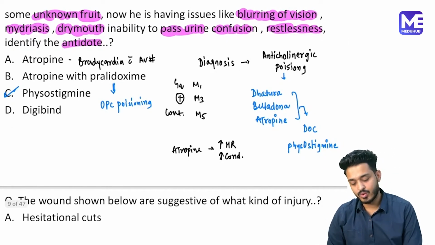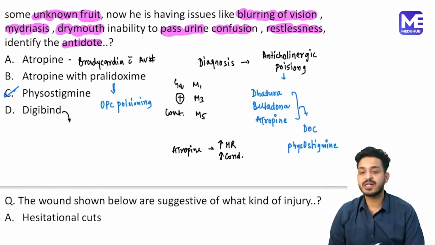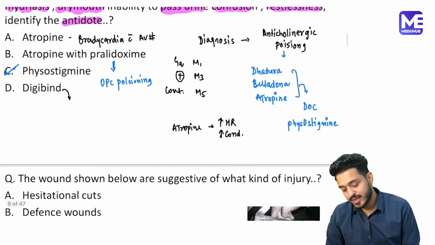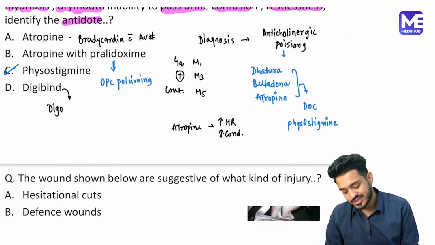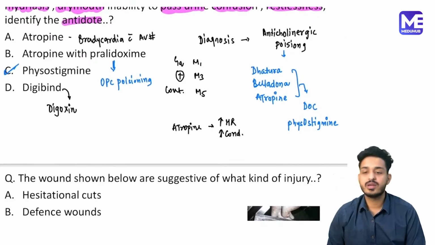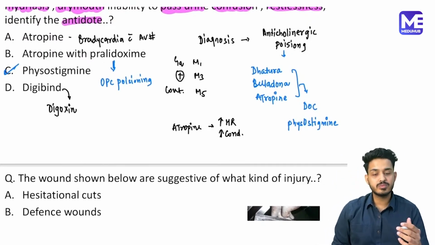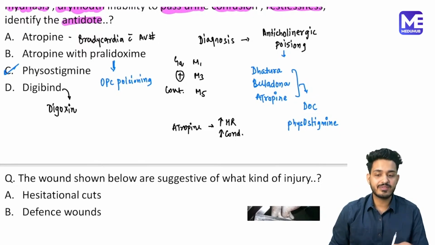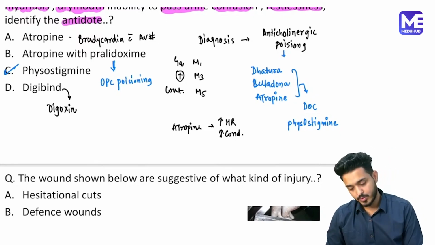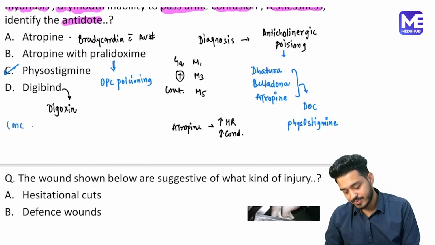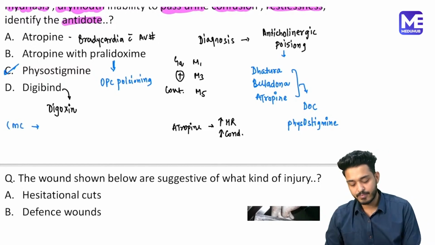Next thing, what about digibind? Digibind is going to be the antidote for digoxin. And where do we use digoxin? Can anyone tell me what is the most common type of arrhythmia you will be having because of digoxin? Yes, beta, that is going to be your ventricular bigeminy.